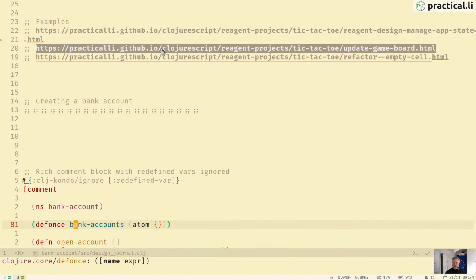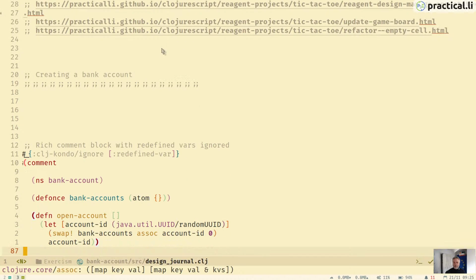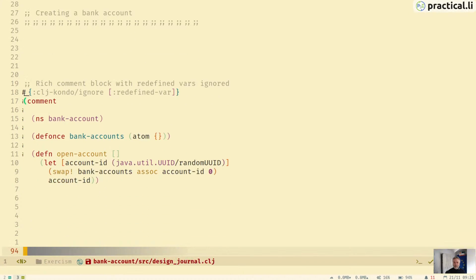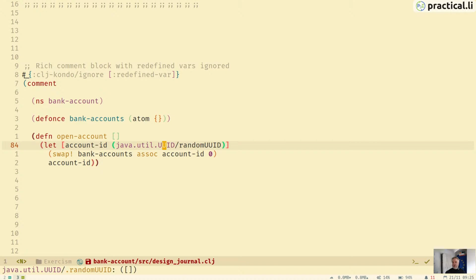So for the bank account, I've just done this defonce bank-accounts atom, and we're going to use a map to hold the account name, the account IDs and so on, and the current balance. So when we open a bank account, we can create an account ID, and here I'm just using a Java function called UUID randomUUID.